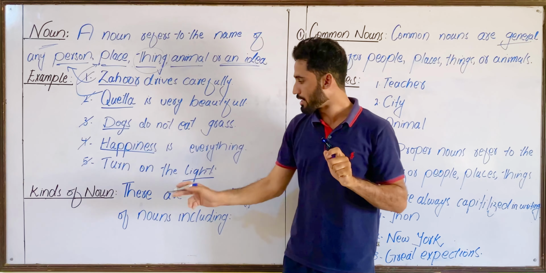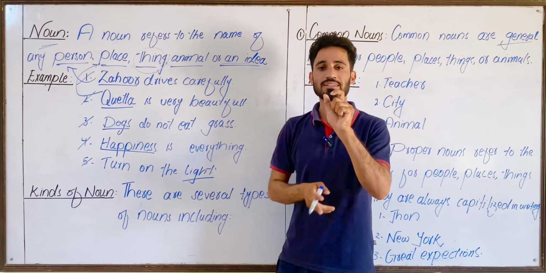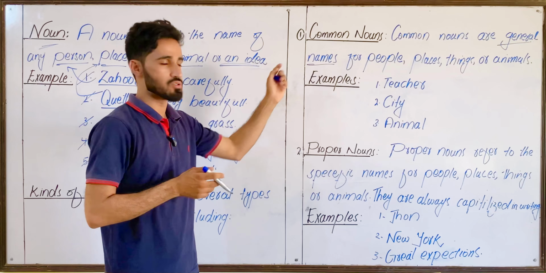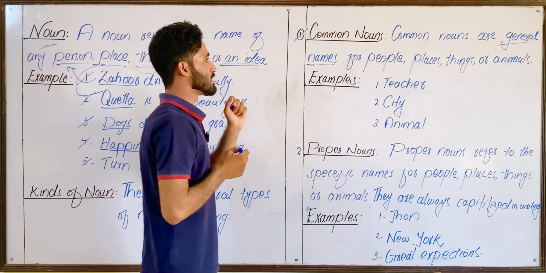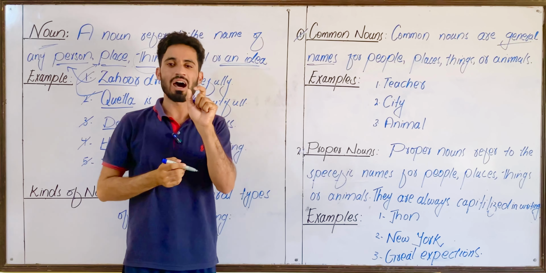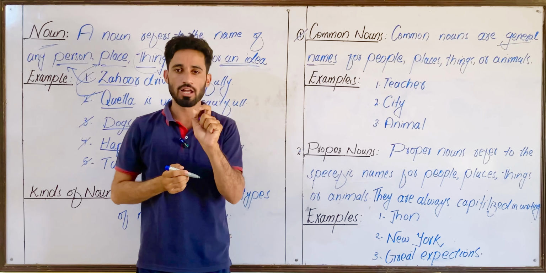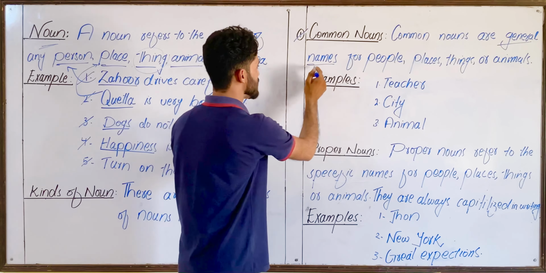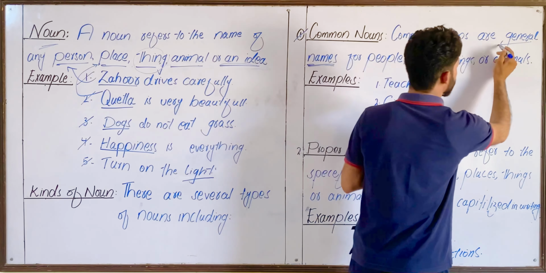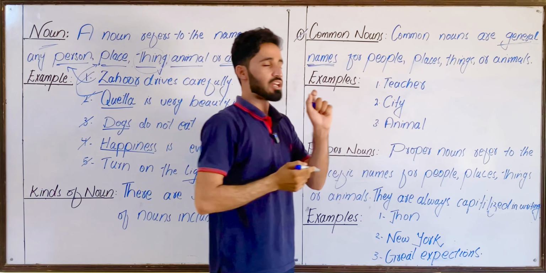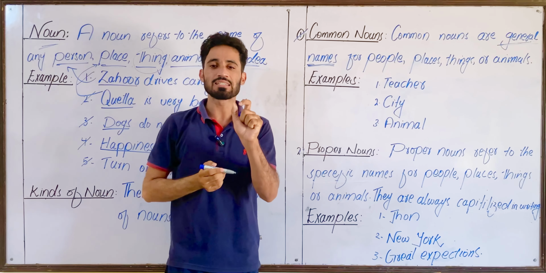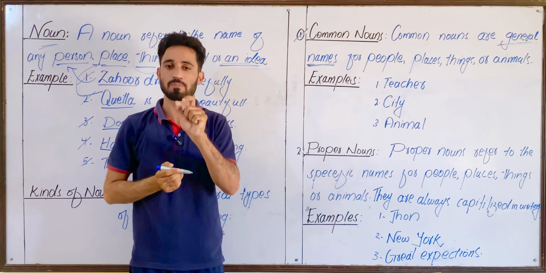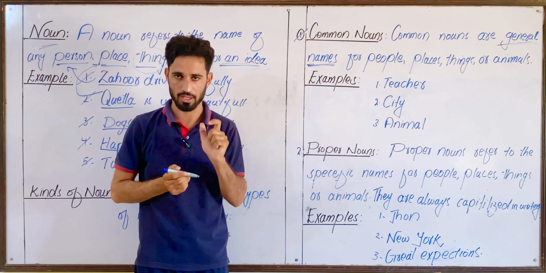And look at the kinds of nouns. There are several kinds of nouns, including common nouns. Look at the definition. Common nouns are general names for people, places, things, or animals. General names. These are what? These are general names. General names means that these names can refer to a group or a category rather than a specific person, place, or a thing.